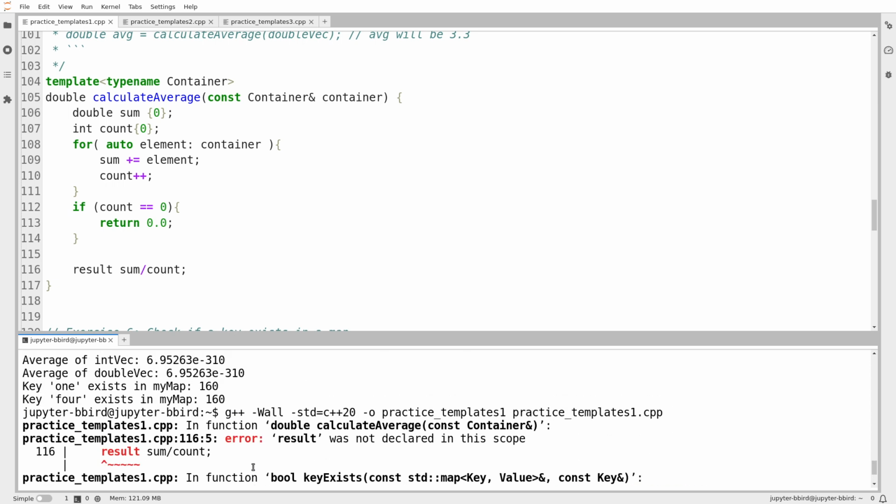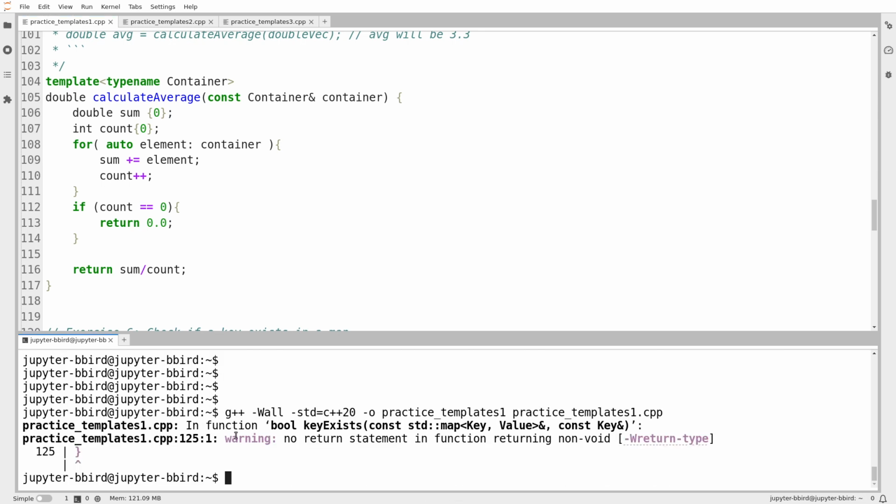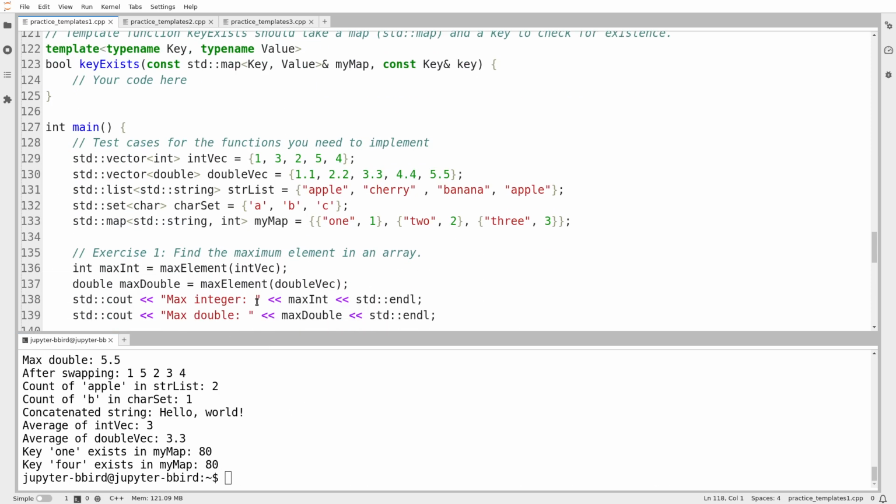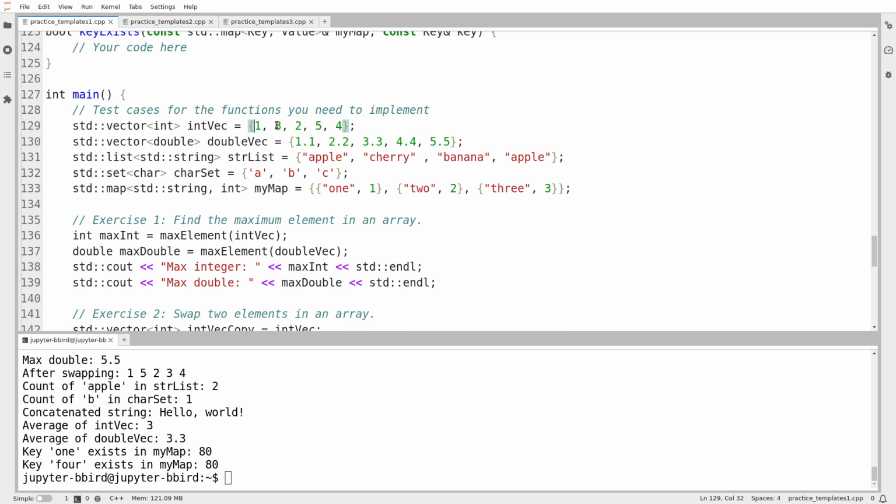All right, what's the problem here? Result, oh, whoops, result, okay, return. Looks like that worked. Let's try running it. And it says, let's look at our two vectors. Int vec is 1 plus 3 plus 2 is 6, plus 5 is 11, plus 4 is 15. If I average that, that's dividing 15 by 5. That would be 3. Yep, that looks good. The average of the vector of doubles is 3.3. That also checks out. Okay, so that looks good.